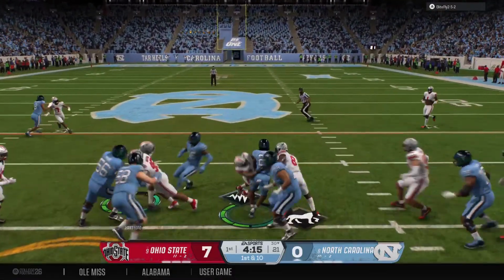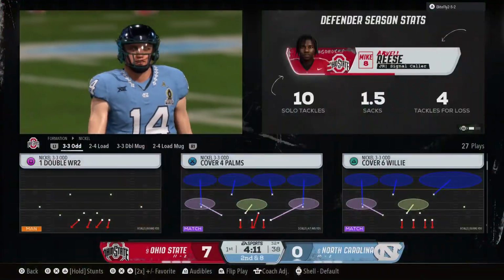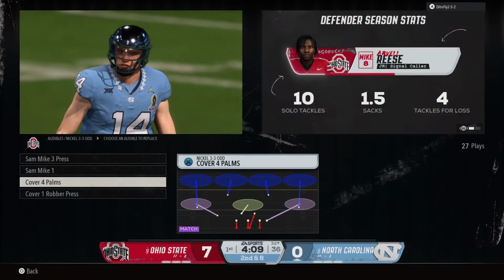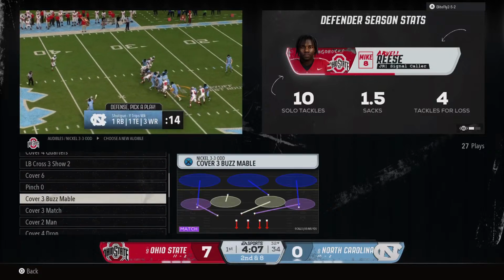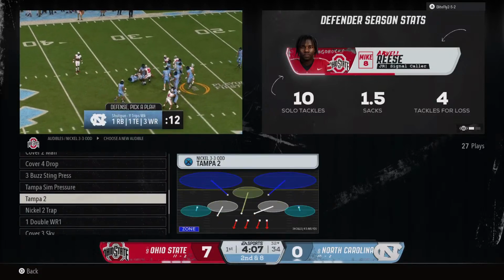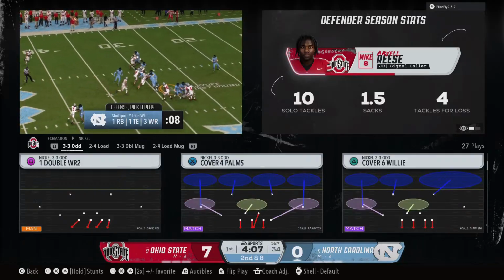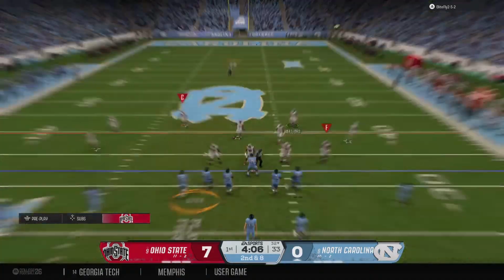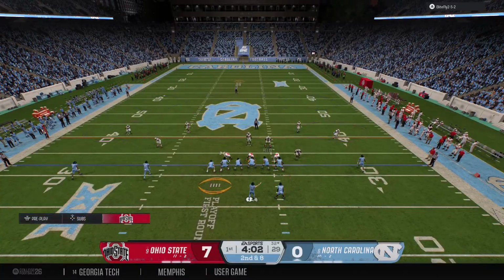Heading left after the handoff. Tackle made after just a short gain. You know, in the era that we live in right now, everybody wants to spread the field around, try to create space, try to create one-on-one matchups, and the defense has countered over the years by trying to play out wide. But here's a great example of a defense that has the ability to play wide, but still be solid at the line of scrimmage and not give up big run plays.